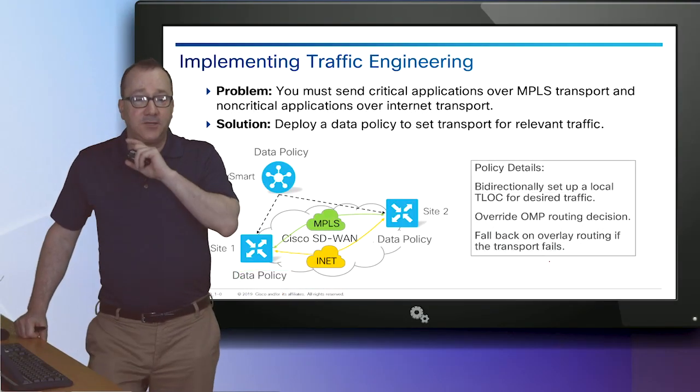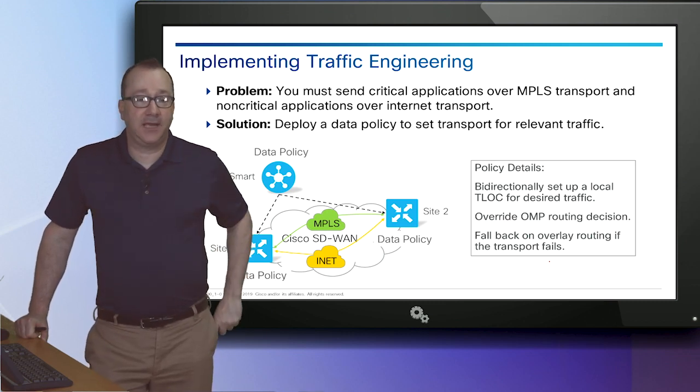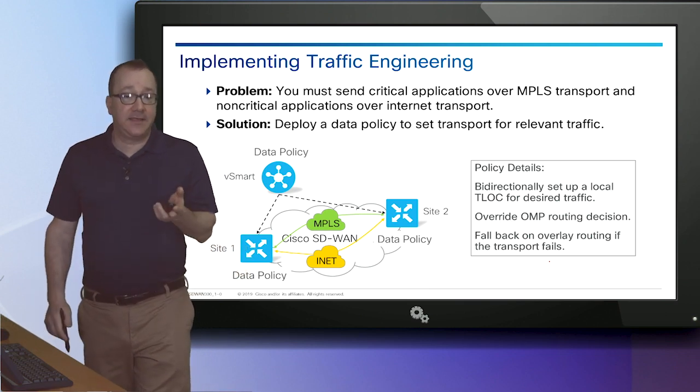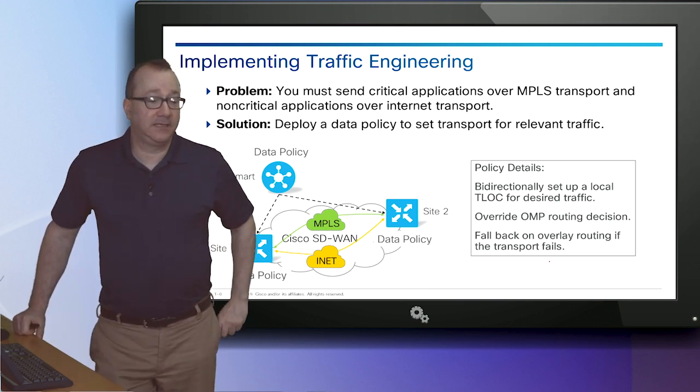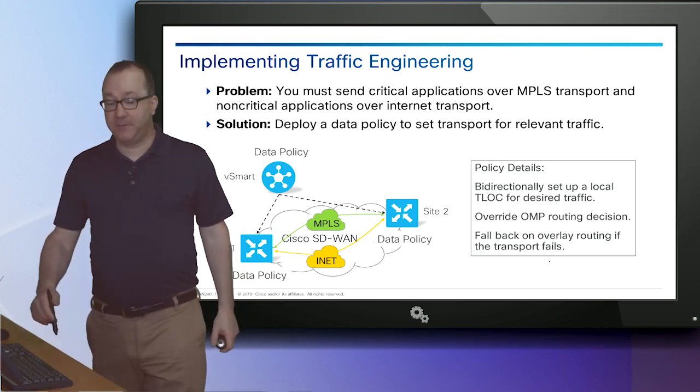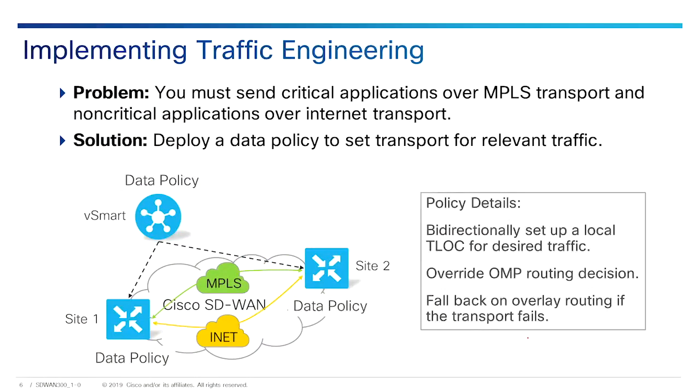We want to send all traffic to a specific server running some mission critical application through the MPLS transport and send the remaining traffic over the internet transport. Let's say the mission critical application is latency sensitive, or we can't accept the levels of drops that we might get on an internet circuit. So we want to send it over a more controlled circuit. We're going to examine the IP address of the traffic, and if an IP address matches the specific server, we're going to set a specific TLOC color, thus selecting the MPLS transport associated with that color. And then if that's down, of course, we want to fall back over to the internet circuit, as always.